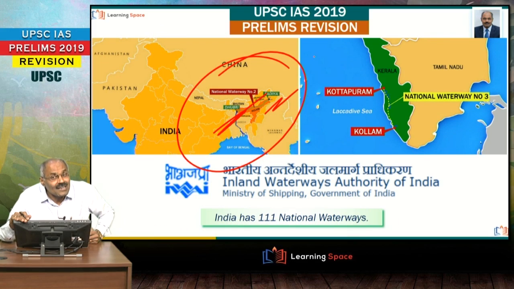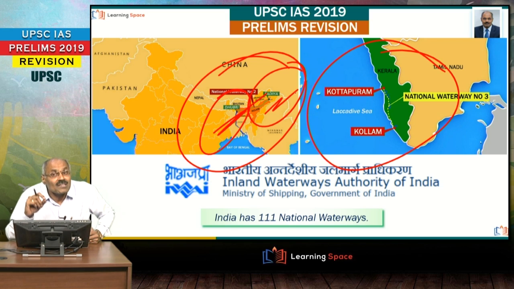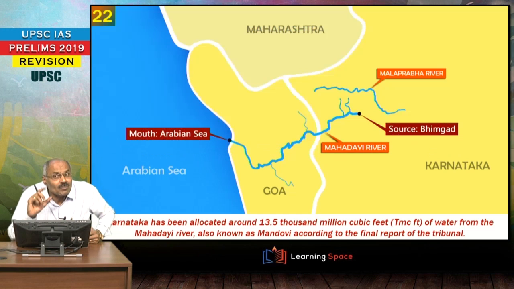Please don't forget, National Waterway number 2 is entirely in Assam from Sadia to Dhubri, and National Waterway number 3 is Kottapuram to Kollam, in Kerala. And National Waterway number 4 is spread across different states like Andhra Pradesh, Telangana, Tamil Nadu as well as Puducherry, right? So India has got 111 national waterways. India is trying to promote national waterways in a big way. So this project is very, very important from your examination perspective.